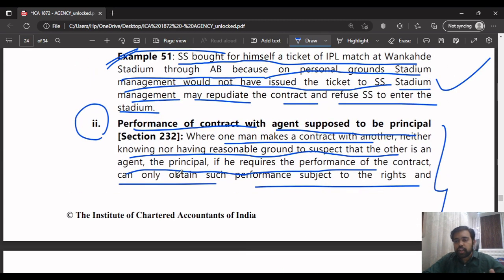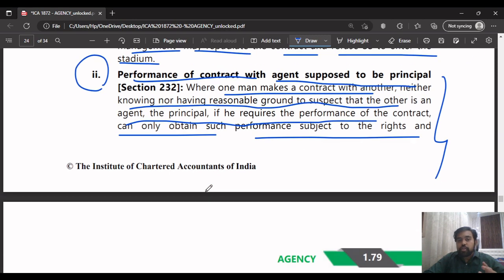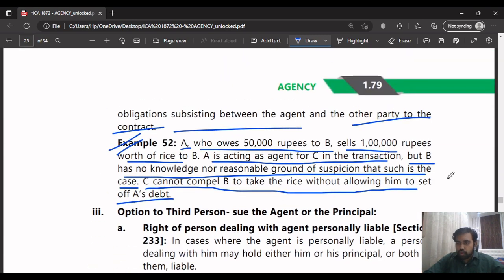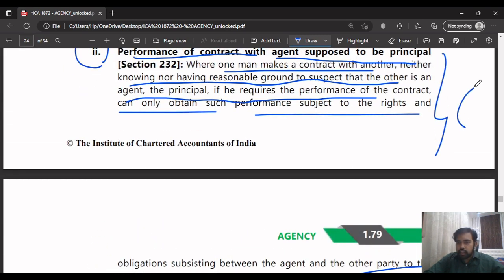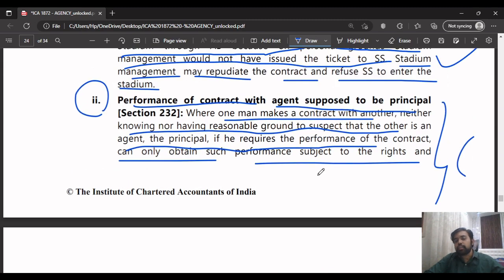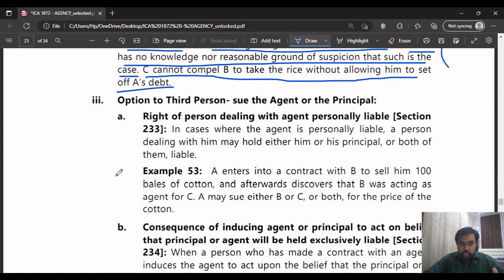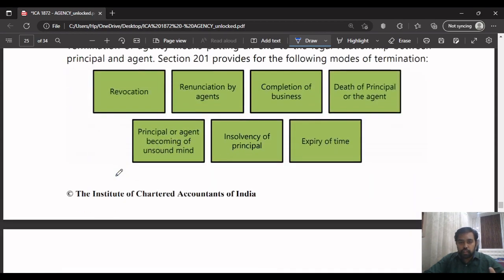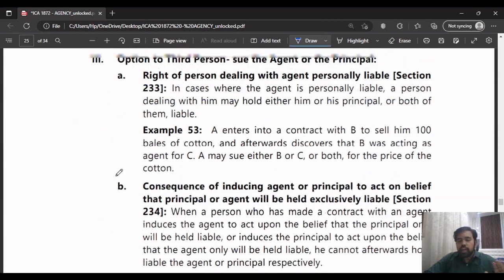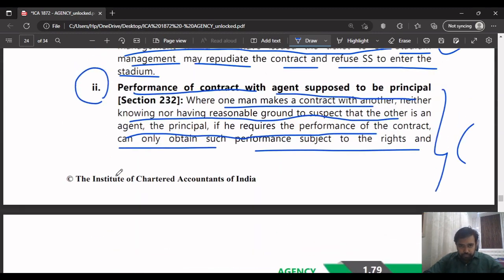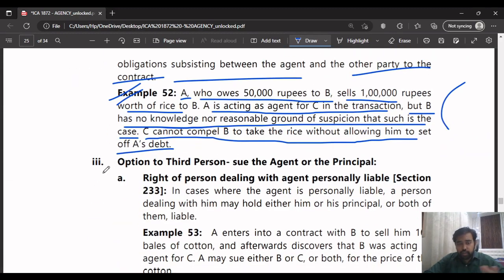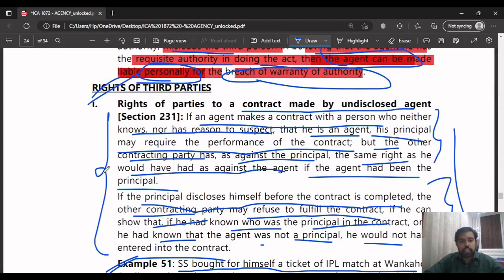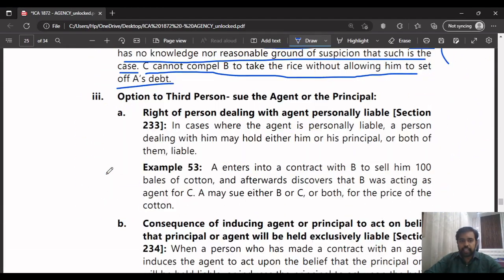Now you read this, you'll understand it even better. You now understood this example. Now go and read this paragraph, you'll understand it much better. I'll go to the next point, because I don't have time to explain each and everything. But I'll try to explain all these three points in a nutshell after reading this third point.